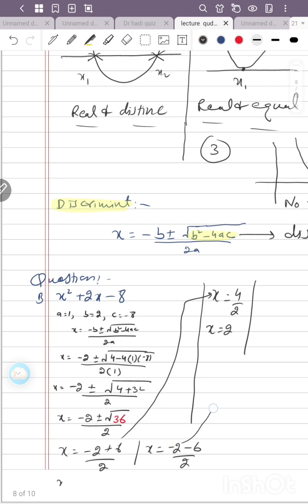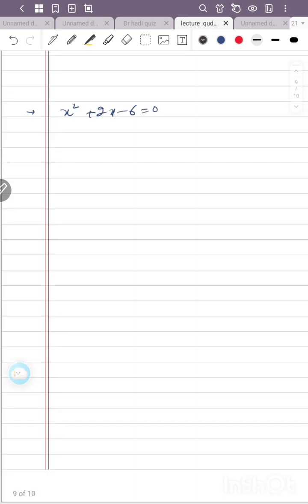Now the second one: minus 8 by 2, x equal to minus 4. We got the second answer. So look, if the discriminant is positive or greater than 0, the roots will be real and distinct. This is our first case.